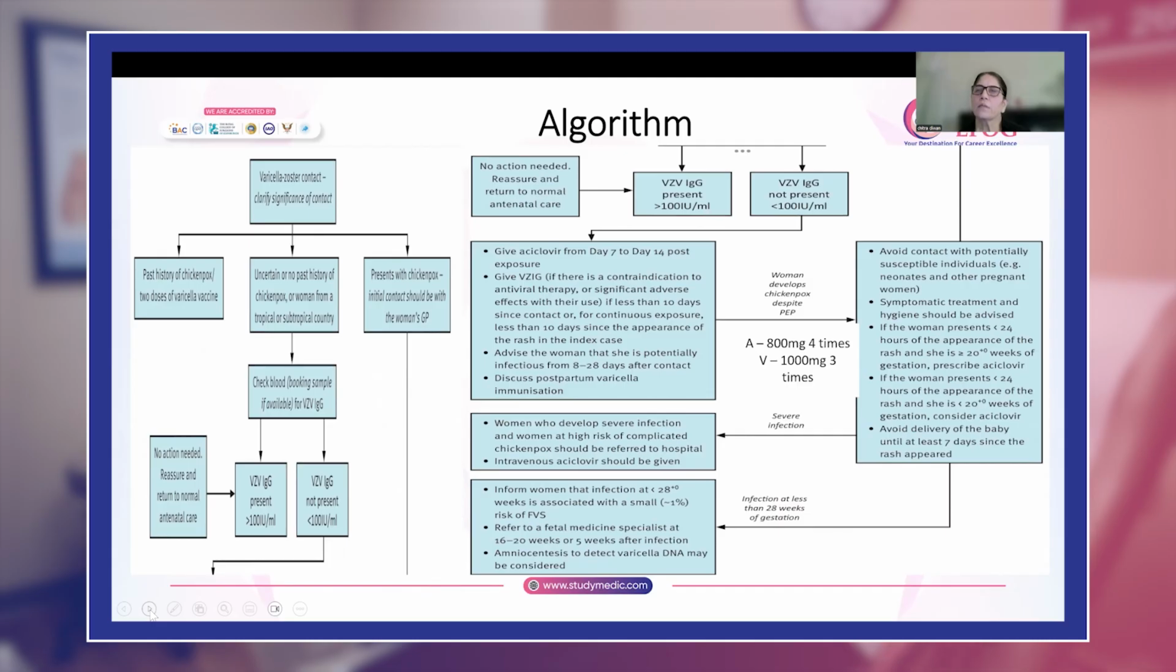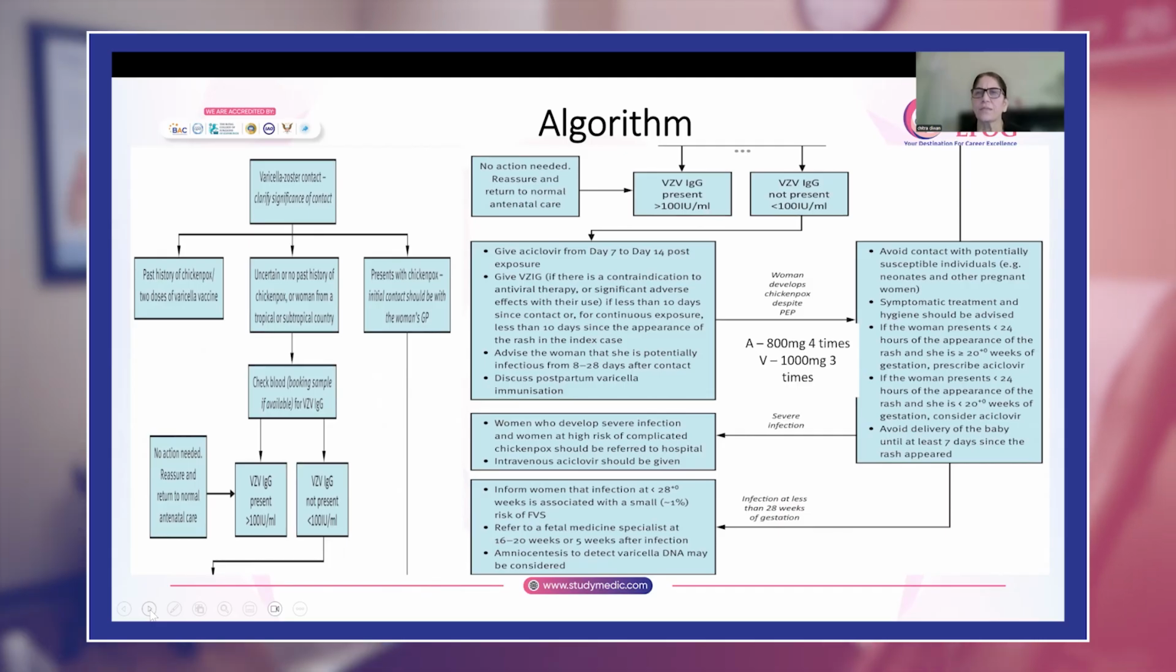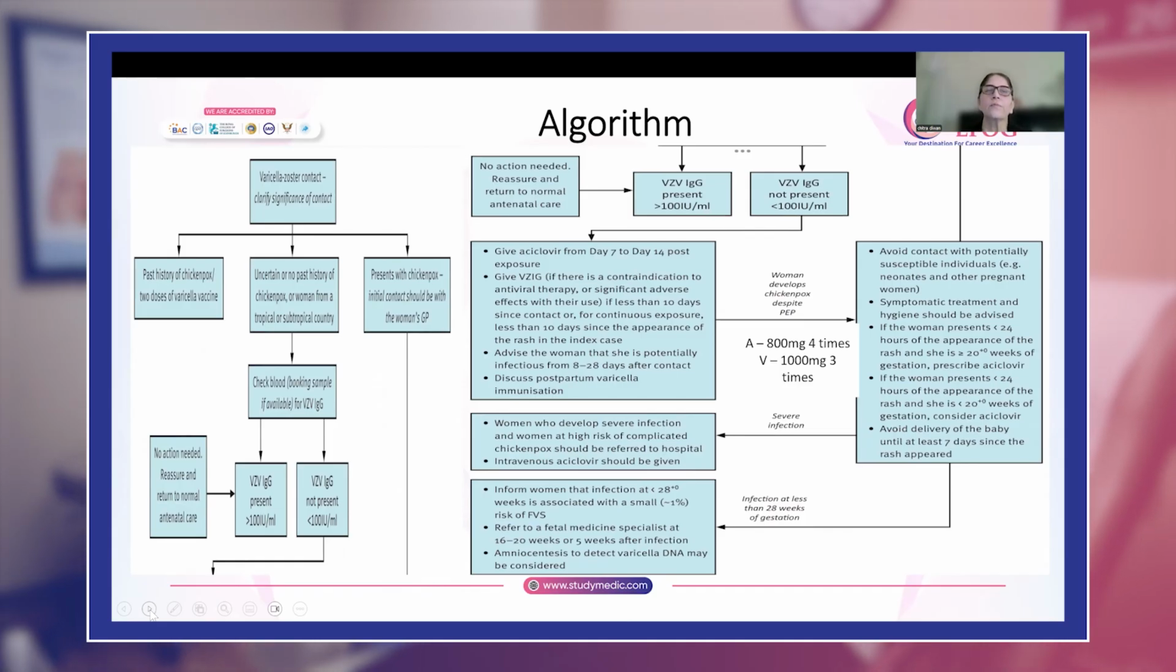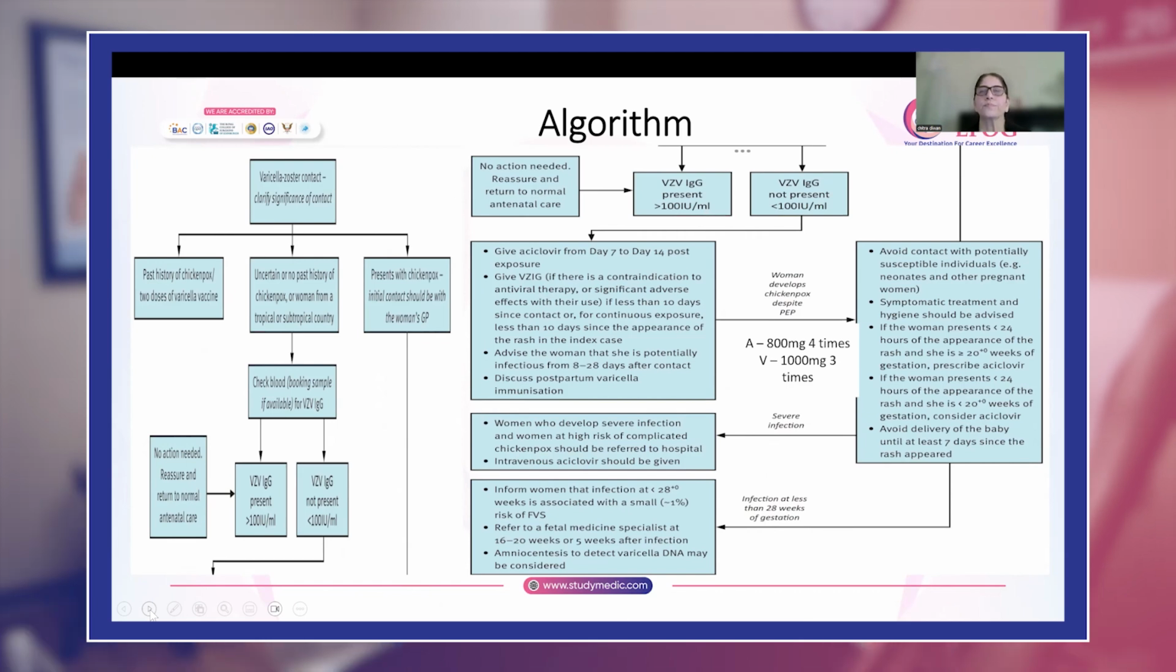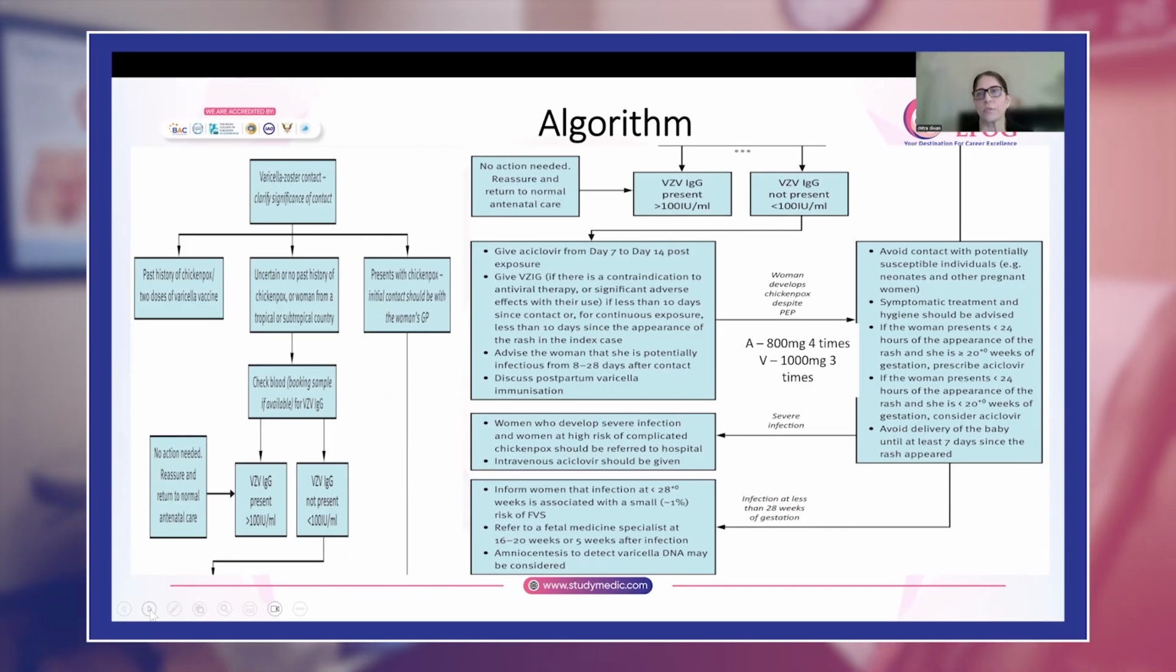If the woman cannot take this acyclovir, she has allergy or some contraindication, then the second line would be you would give her the immunoglobulin.